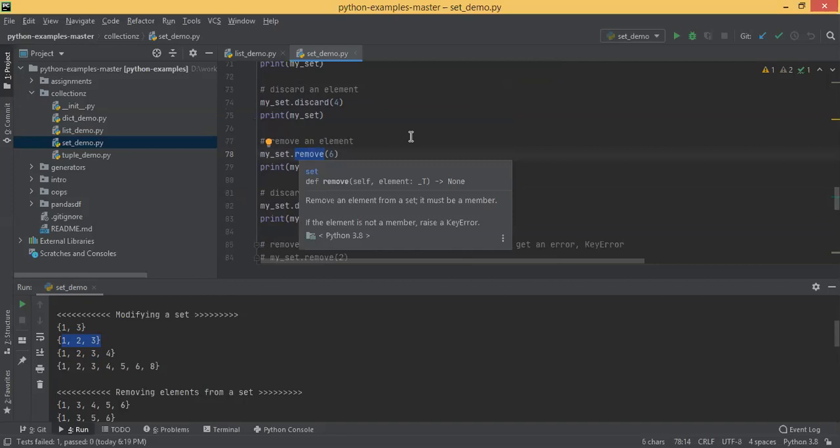But remove is strict. You're trying to remove an element. If it exists, you can call remove. If it doesn't exist, it will give you an error. This is the business logic. You have to think of which one to be used there. Okay, that is there.